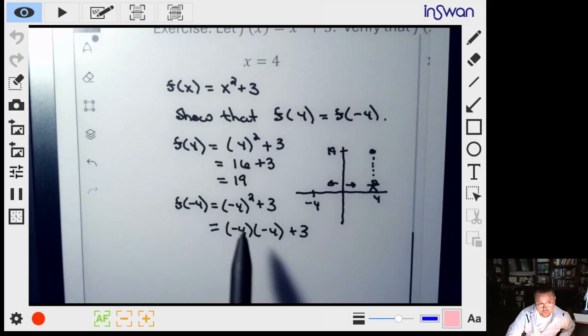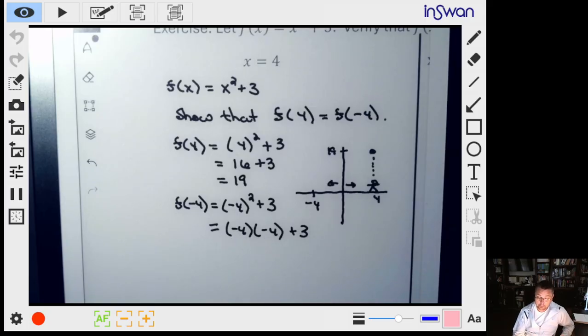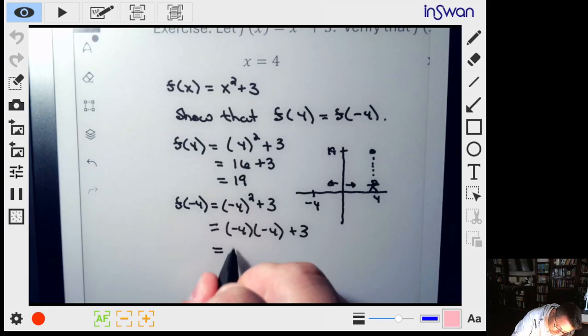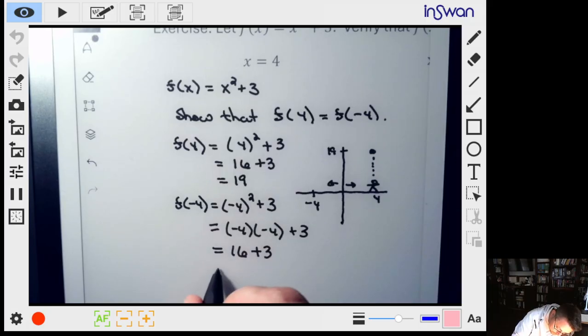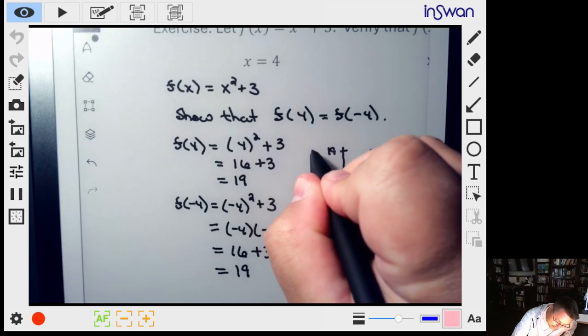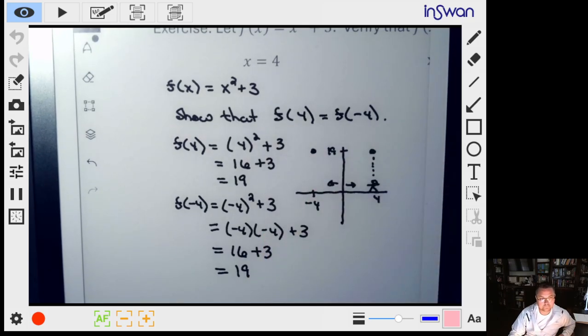So we've got a negative 4 times a negative 4. We know that's positive 16. And so sure enough, look at that. We get a height of 19. So that's good. We showed that at least for one value of x, this graph has that characteristic where f of x is equal to f of negative x.